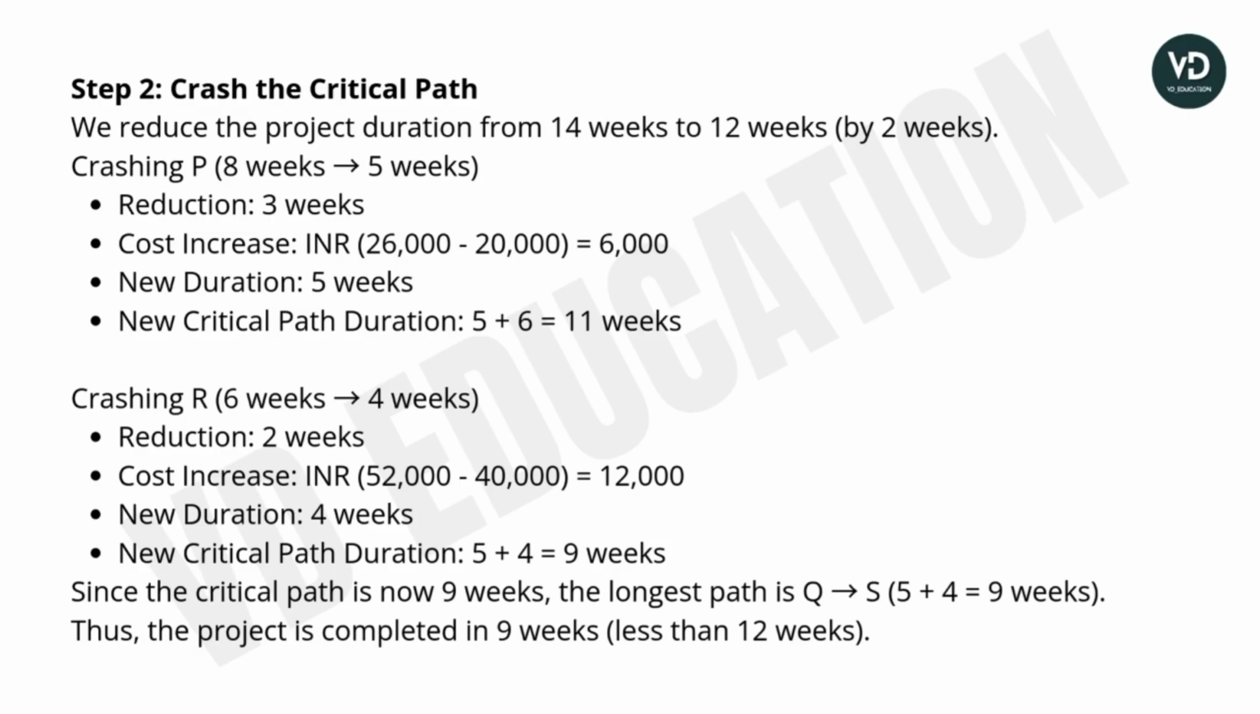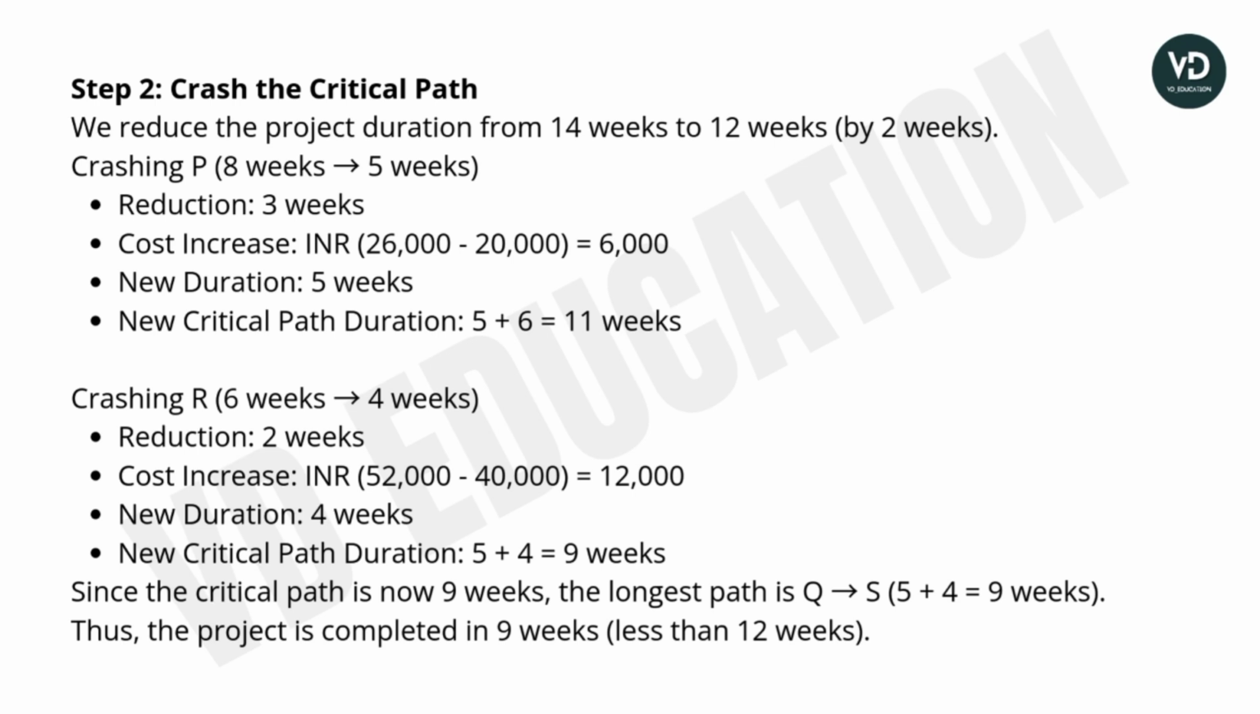Okay. Then crashing R from 6 weeks to 4 weeks. The reduction will be 2 weeks. Cost increase will be 52,000 minus 40,000, that is 12,000. New duration will be 4 weeks. New critical path duration will be 5 plus 4. That will be 9 weeks.